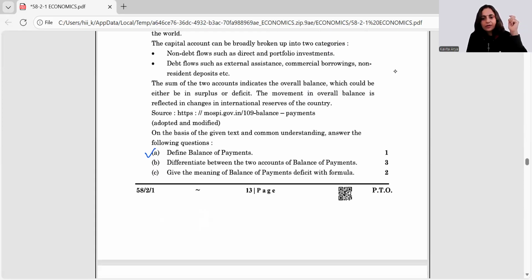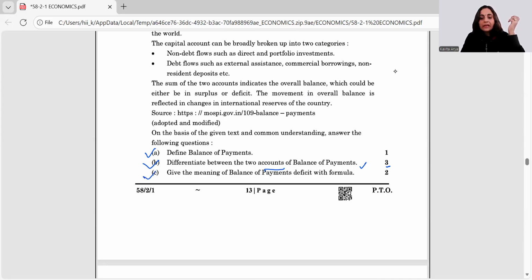You can write down. Differentiate between 2 accounts of balance of payments. So you can give any 2 because it's awarded 3 marks. So you must give 3 differences between the 2 accounts of balance of payments, means current account and capital account. You can talk about the asset and liability aspect. You can talk about the component and all. The current account talks about the income aspect and the capital account talks about the wealth aspect. So these things can be given.